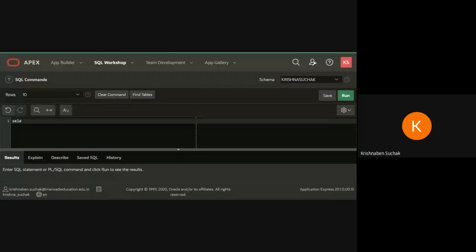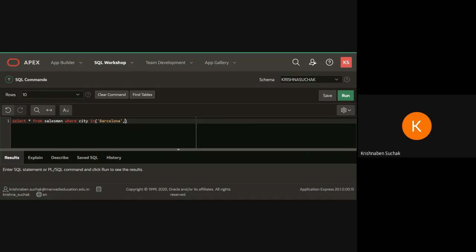Here I will be doing select star from, then the table name. Table name is salesman. Then I am going to write the condition which is given: where city. It is said in the question that I have to use the IN keyword. So here I am using IN. Where city IN, then I have to write both city names, that is Barcelona, comma, London.